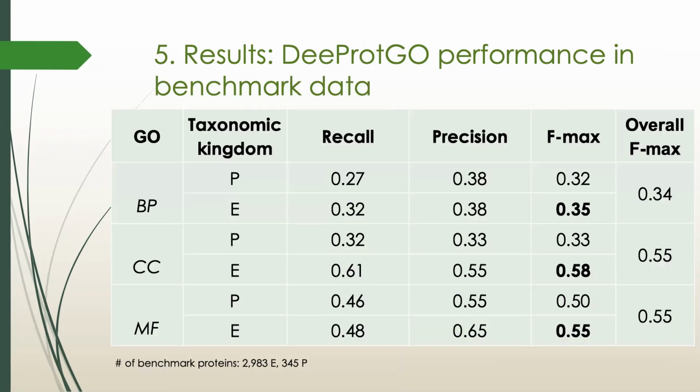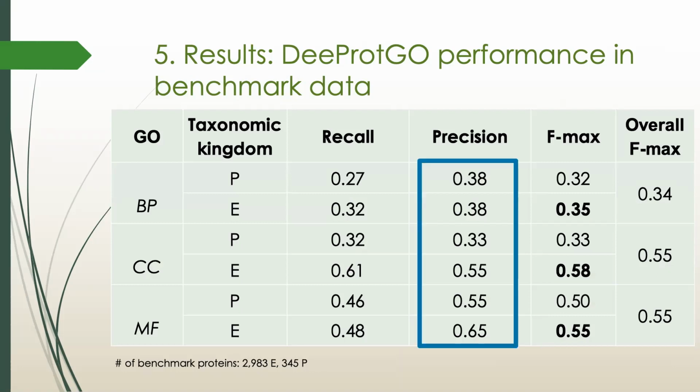The performance measures DeeProtGO reached in the benchmark datasets are presented in this table. In summary, the overall Fmax that DeeProtGO reached predicting biological processes terms was 0.34. In the case of cellular component predictions and molecular function predictions, the overall Fmax were 0.55. Same as during training, these models showed, in most cases, a higher precision than the corresponding recall.